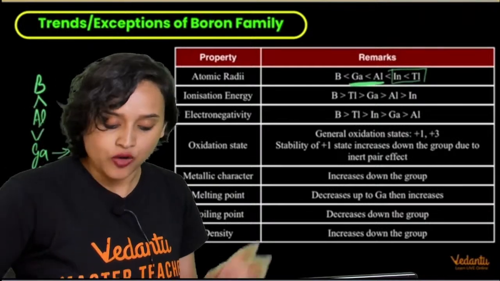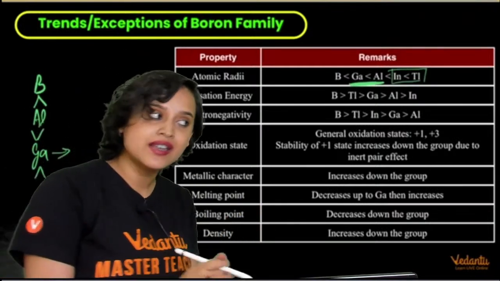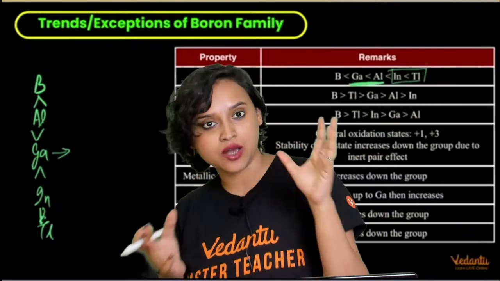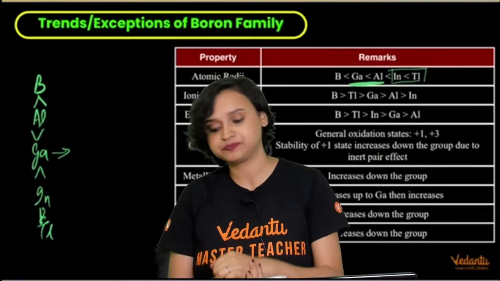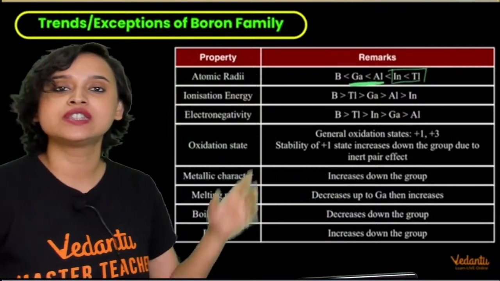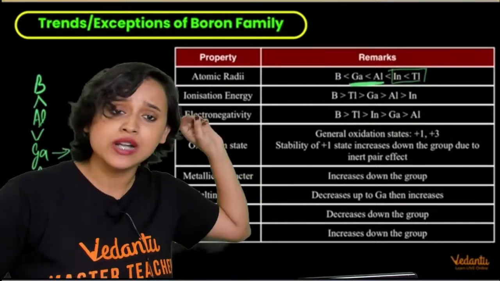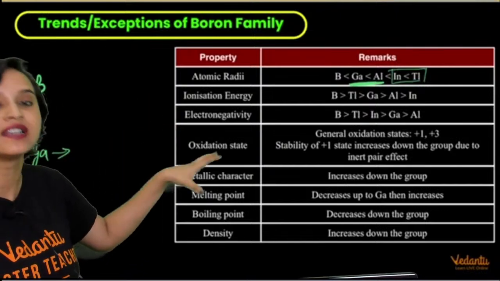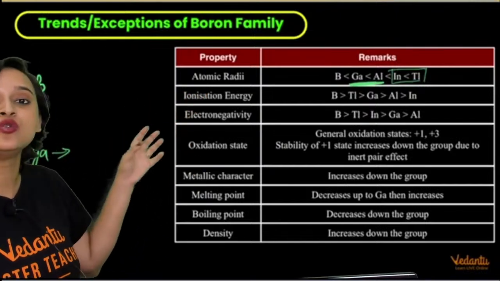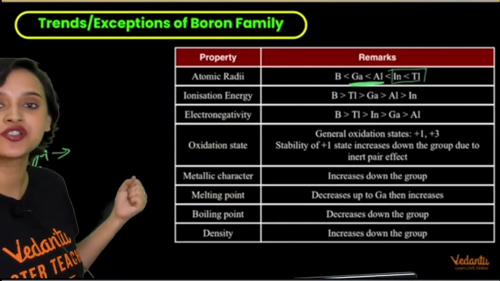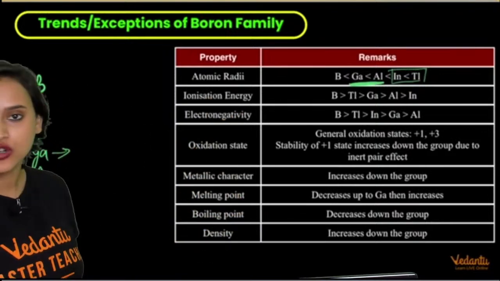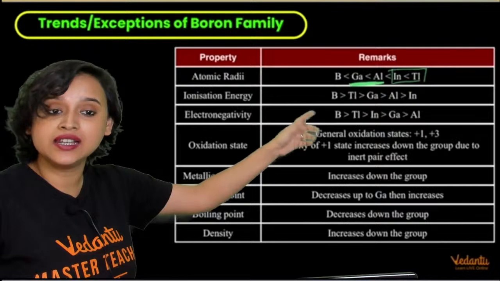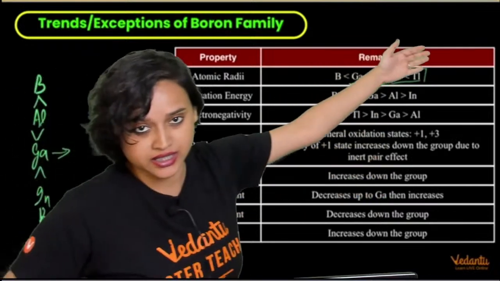Now, in case of ionization energy, the general trend is that as you go down the group, the ionization energy decreases. But once again, we do not get to see that here. We see that boron has extremely high ionization energy, which is obvious because of its anomalous property. Boron is of very small size, so the nucleus is very close to the electrons. It can pull the electrons in its field of force. But after that, you see, it is directly thallium, then gallium, then aluminium, then indium.